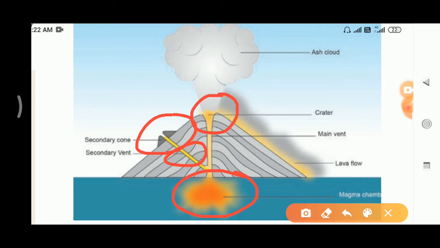This is called the crater. Boys, in this picture, we saw about 4 major components of a volcano. Yes or no? What are they? First one is magma chamber. Second one is vent. Third one is volcanic cone. Fourth one is crater. Okay.